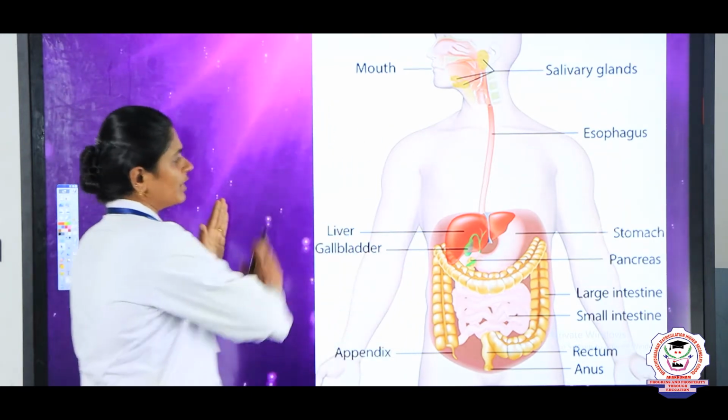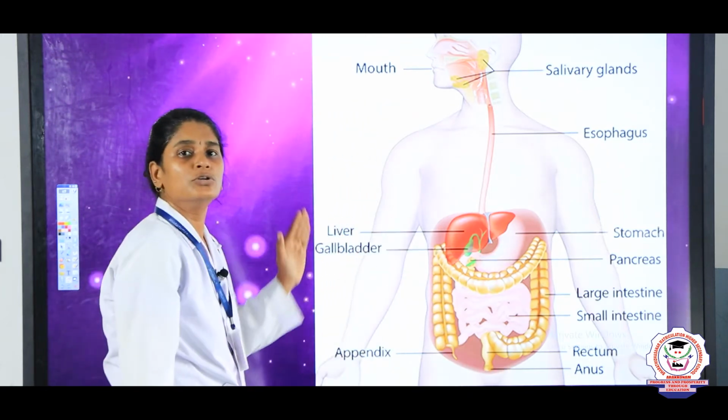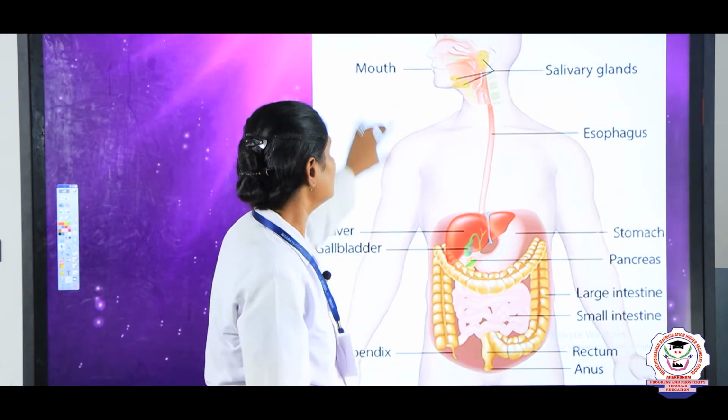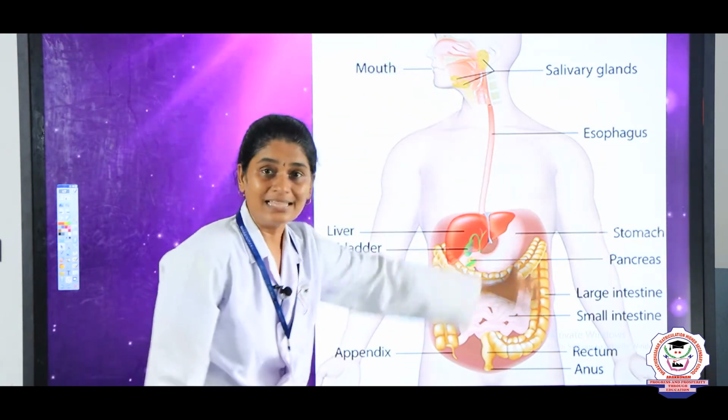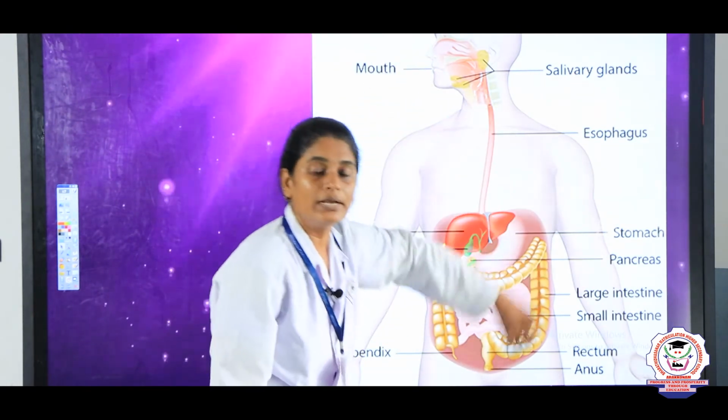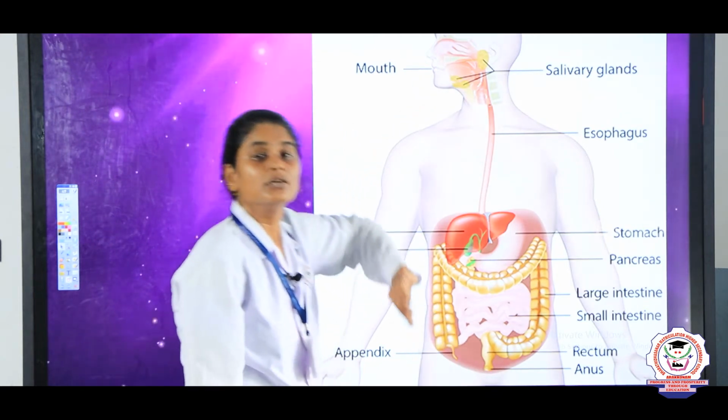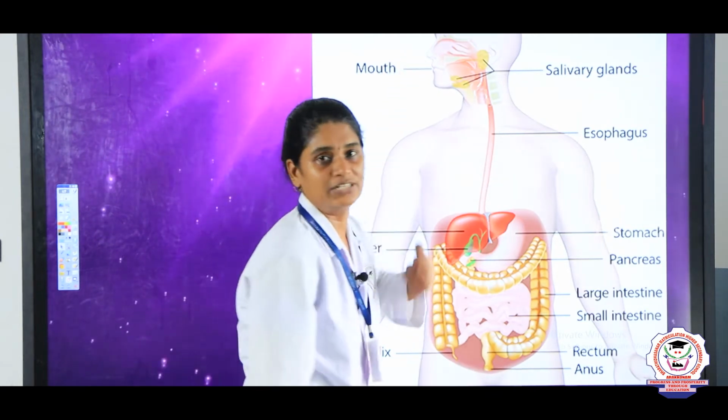Now, you can see this digestive process. It starts from the mouth till the anus. We can say this long coiled tubular structure is known as the alimentary canal.